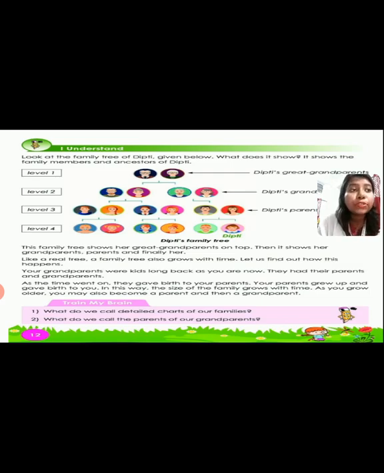So see, again come to this page number 12. You got the Train My Brain section. What do we call a detailed chart of our family? What do we call that? Children, tell me. Yes, a family tree. Next, what do we call the parents of our grandparents? Yes, correct. They are our great grandparents. Am I clear? So these two answers you will note down in your EVS 1 copy. Clear?